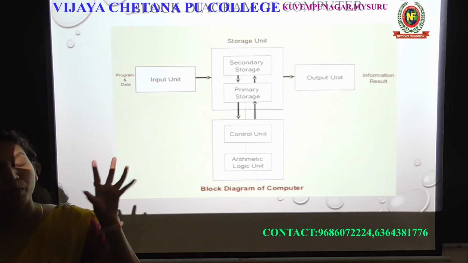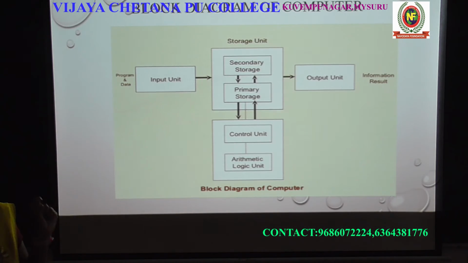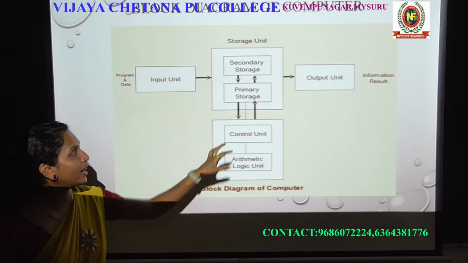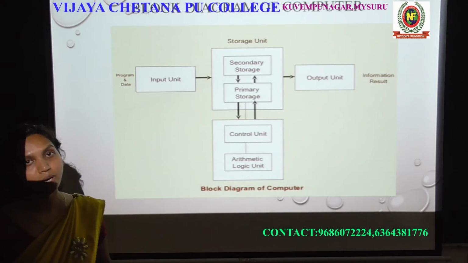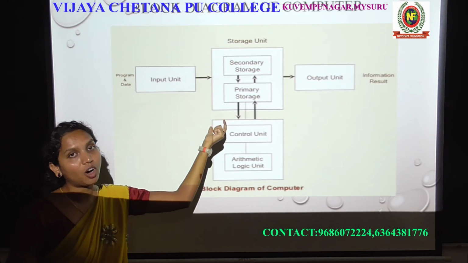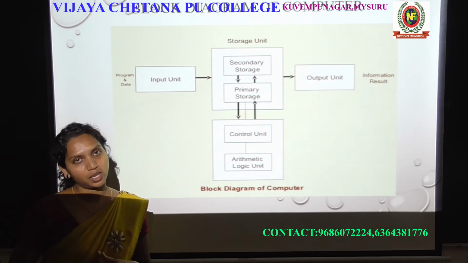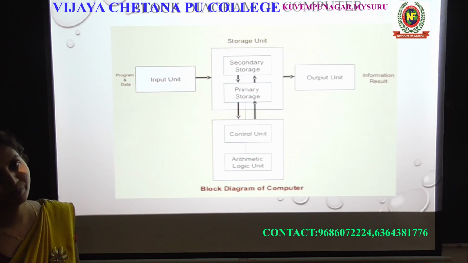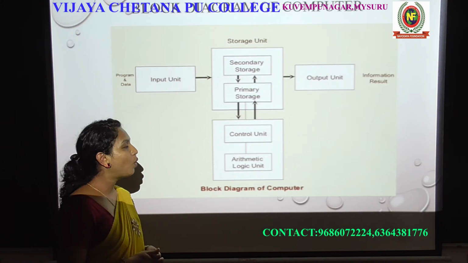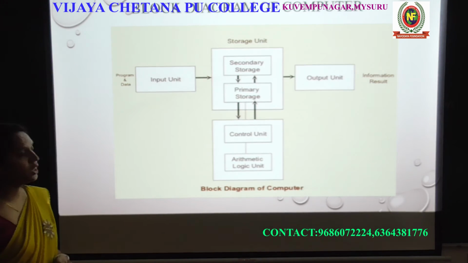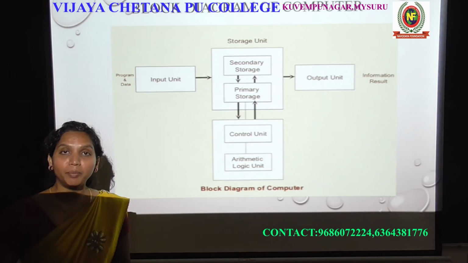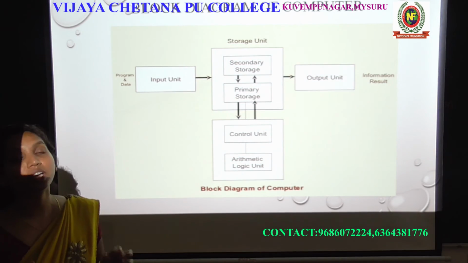It is a memory. A register is a memory, but it's placed inside the CPU. It works the same as your memory unit, but the only difference is the register is placed inside the CPU. We'll see what the control unit is and what the arithmetic and logic unit is. So the control unit will control all operations of the computer.